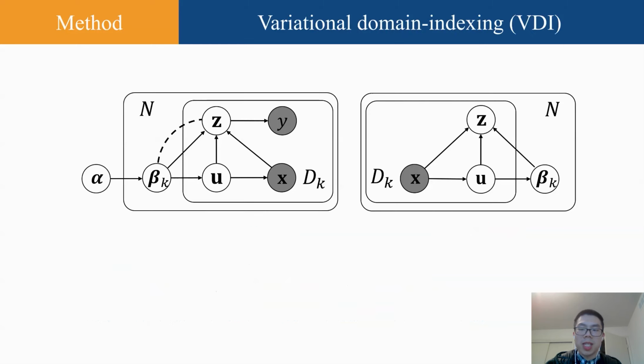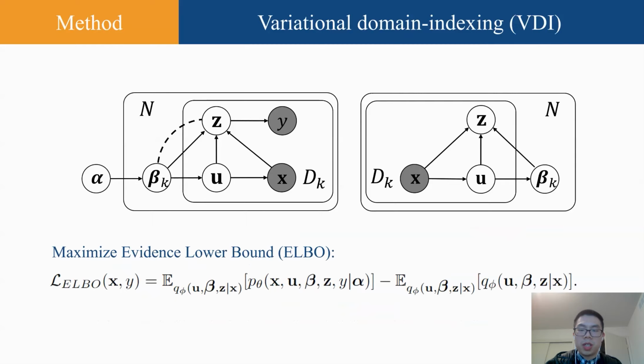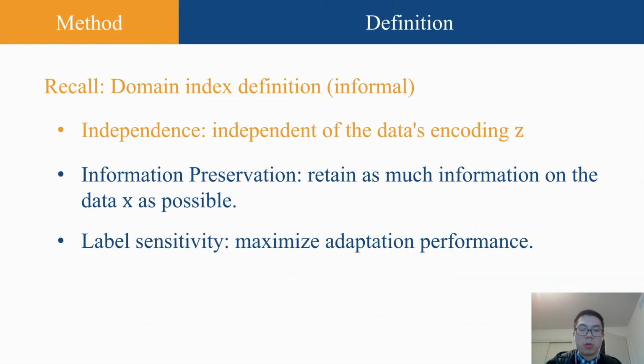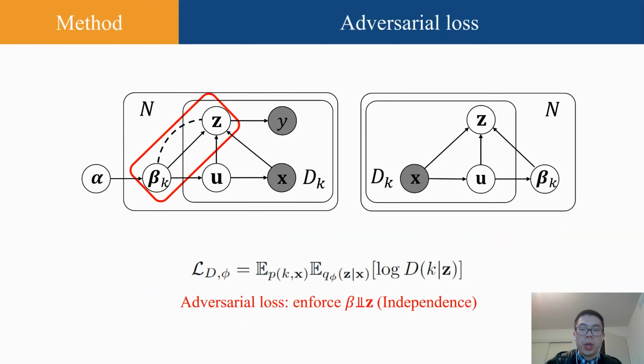The PGM is now established, and the next step is to optimize this model. To achieve this, we will maximize the evidence lower bound, ELBO. This would maximize the log likelihood of the observed data and labels. However, solely relying on the ELBO cannot produce the desired domain indices. Recall that our domain index requires itself to be independent of the data's encoding Z, which cannot be achieved by the ELBO alone. Therefore, we incorporate an adversarial loss to ensure that beta and Z are independent of each other.